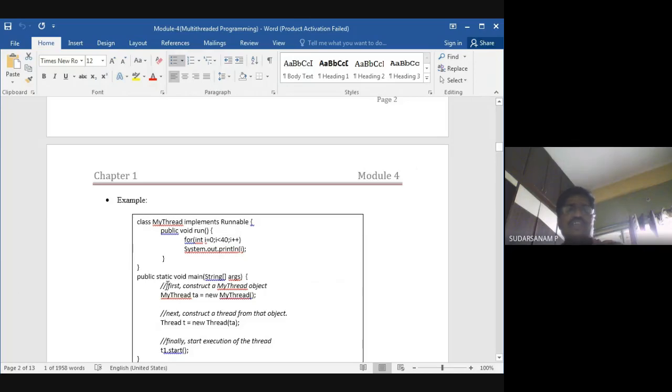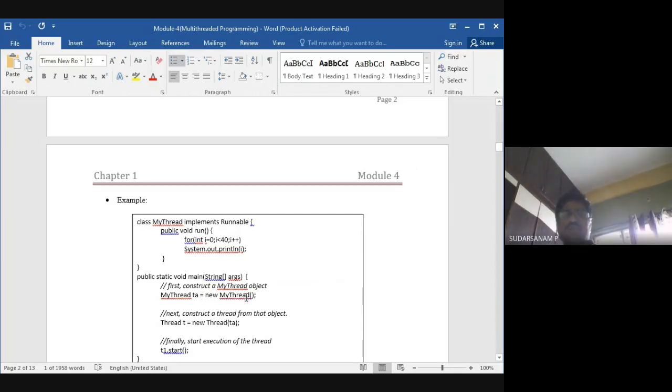Just see here, public static void main(String[] args). MyThread TA is equal to new MyThread. So next what will happen? Thread t = new Thread(TA). For this, what I have told you, creating the thread is nothing but what? The class name is MyThread, the object is TA, new MyThread. So you have created the object.